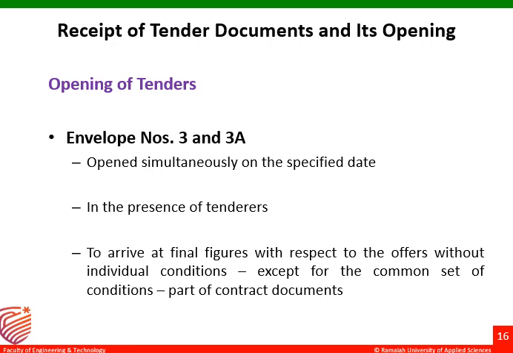Here, to arrive at final figures with respect to the offers without individual conditions, a common set of conditions will be laid, which will act as part of the document. Usually one contractor might have his own conditions and another contractor will have his own conditions. To arrive at a common set based on the contract documents that have been prepared, the final figures will be arrived at.